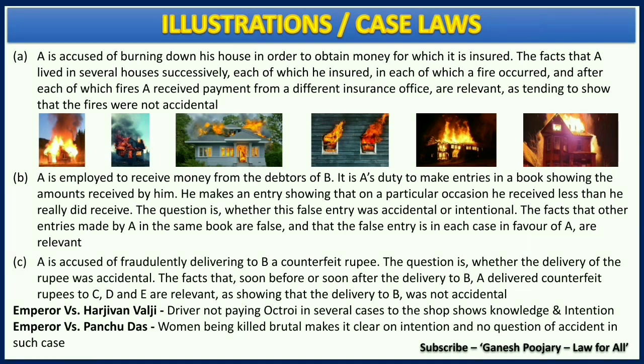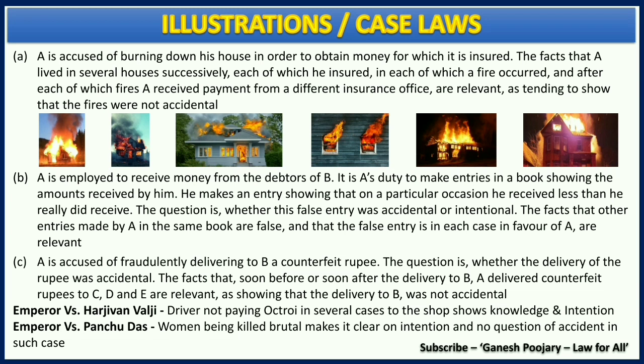In the second illustration, there is again a person by name A who was having the responsibility of receiving the money from debtors. Now what happens? In one occasion, he is mentioning lesser amount against the amount that he has received. Now for example, he has received 100 rupees, but he is mentioning 10 rupees only. Now when we are doing some work, there is always a chance for error, right? But when they did audit, they have found several mistakes. And there are chances, because when you are doing too many of works, there are chances for many mistakes.